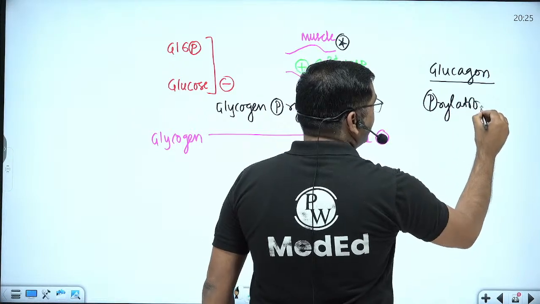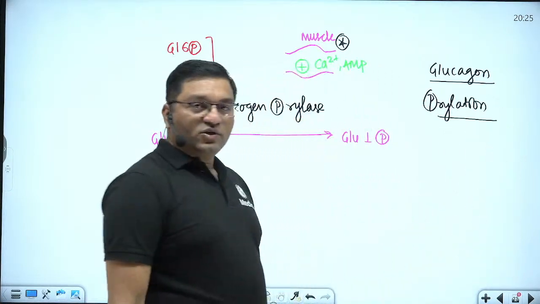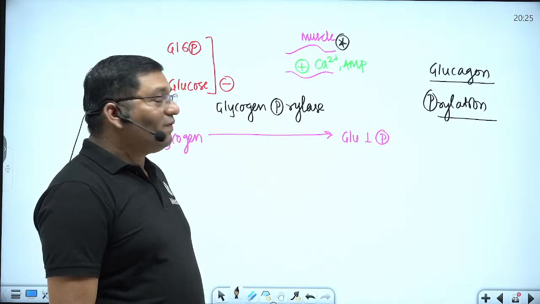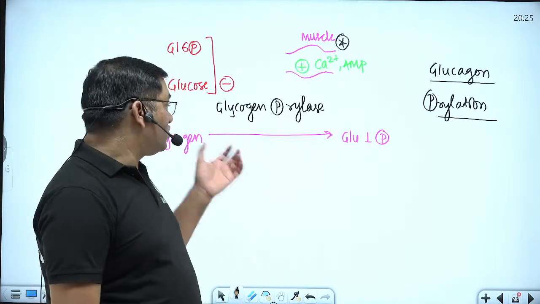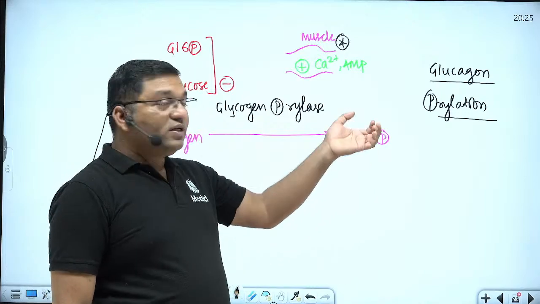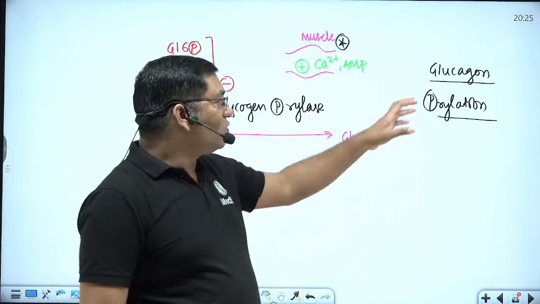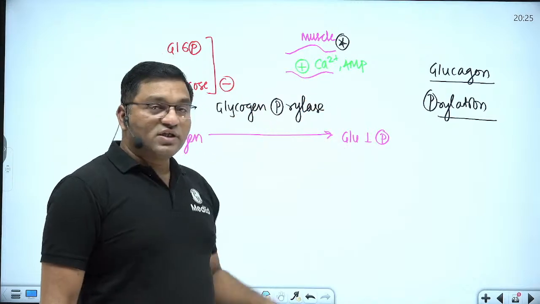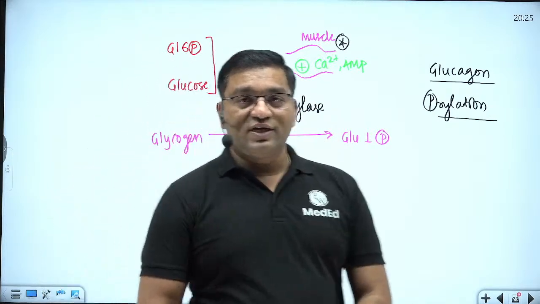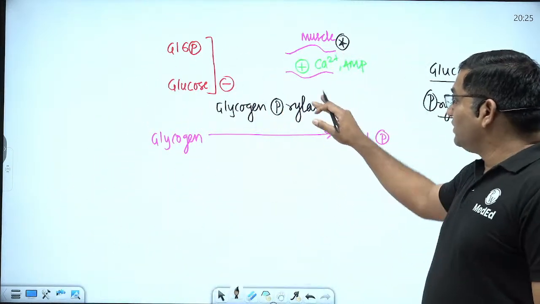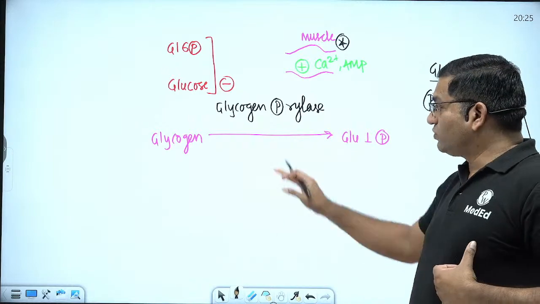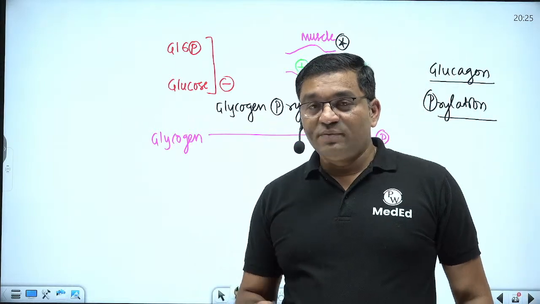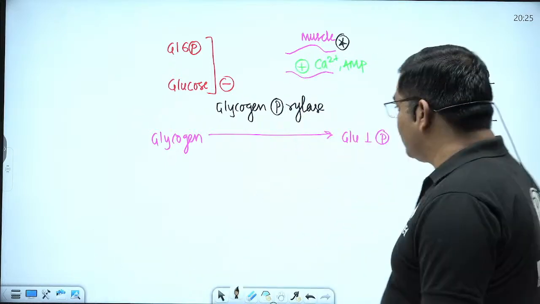So it is active in the phosphorylated state. Glucagon increases the conversion of glycogen into glucose, while insulin inhibits the conversion of glycogen into glucose. Insulin favors the dephosphorylated state, glucagon favors the phosphorylated state. Apart from this, calcium is the allosteric activator of glycogen phosphorylase. So remember, calcium and AMP are the activators of glycogen phosphorylase. This is again a repeated topic in a number of examinations, NEET PG, FMGE, INICET exam.